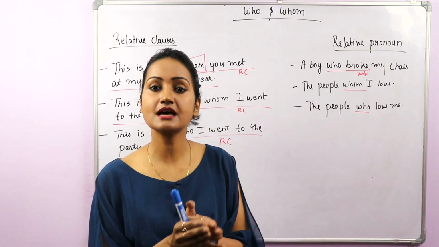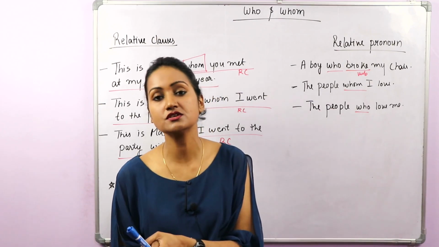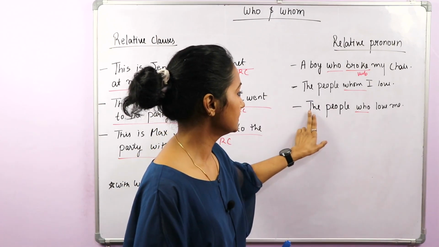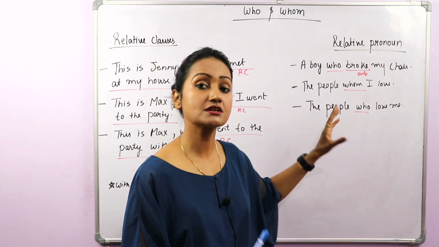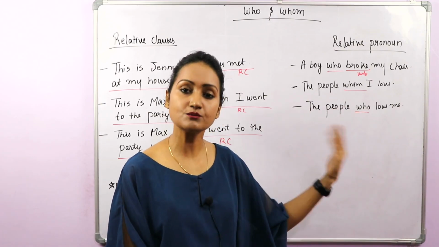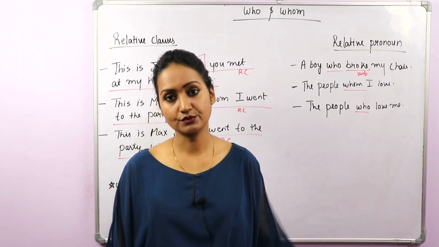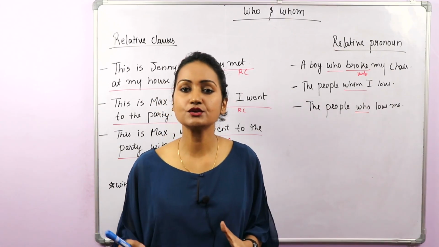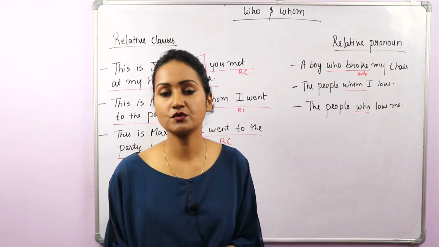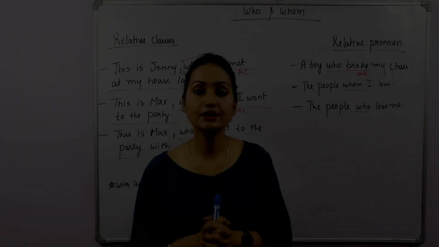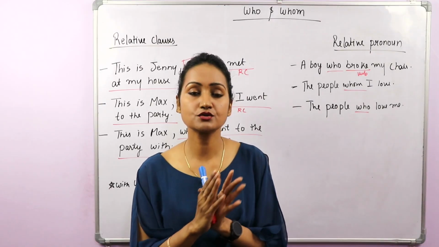In this sentence I want some information about the people, about someone, about the subject. That's why who, the people who love me. Okay, so this is the way you can easily differentiate between who and whom. I hope you all have understood about who and whom.